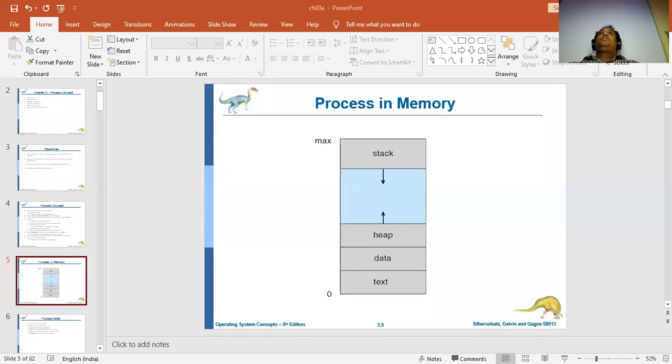Electronics people will be able to understand better what a program counter is, because they'll be seeing it in electronics and program registers. So whatever instructions I'm going to store, whatever things I'm going to store, it is going to be stored in a program counter and register memory. That is how it is going to work.